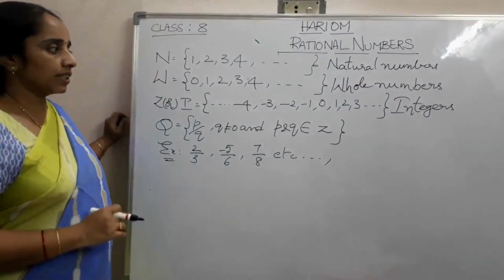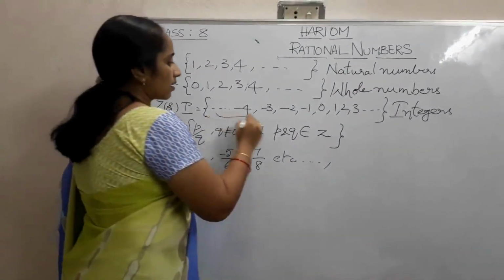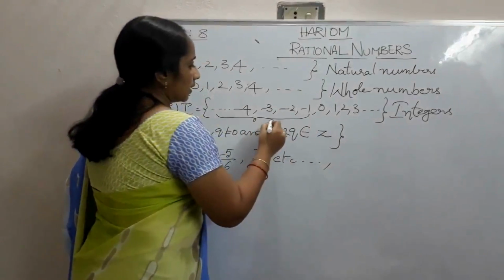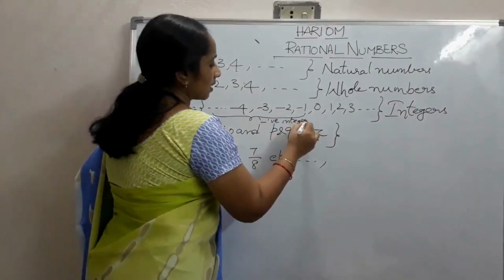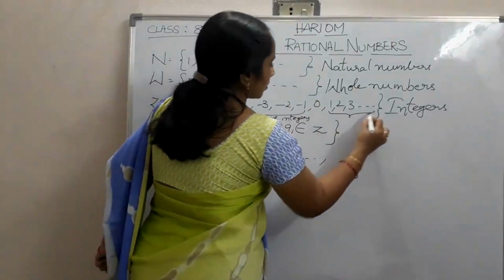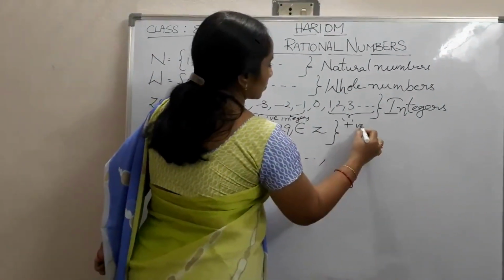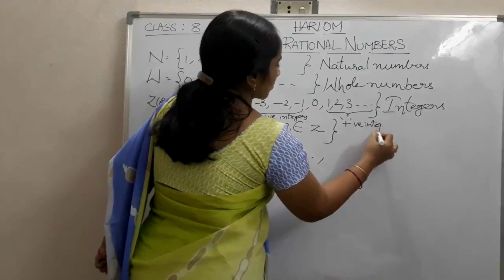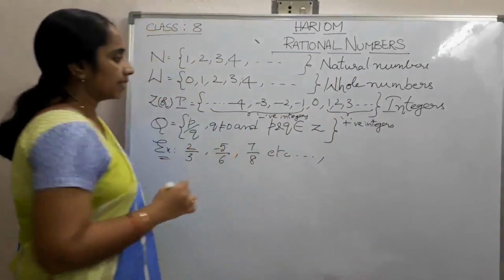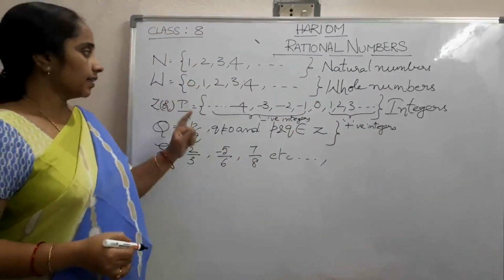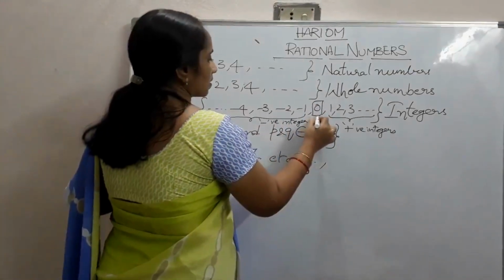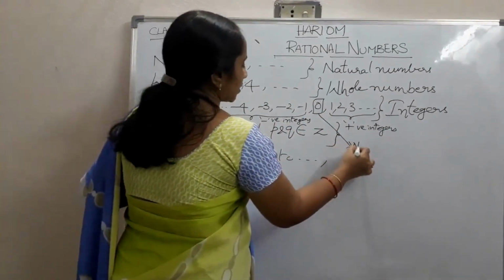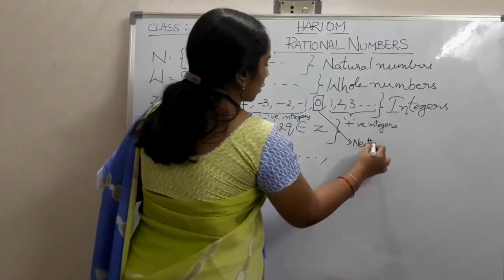In this set, these are negative integers and these are positive integers. And here we have 0, which is neither positive nor negative.